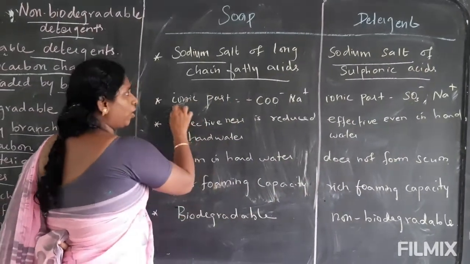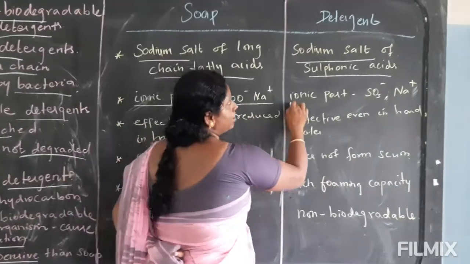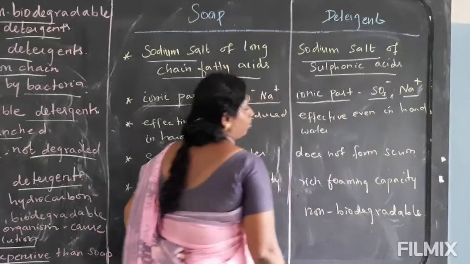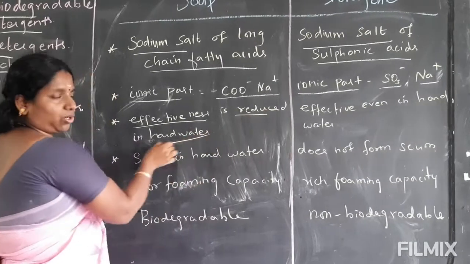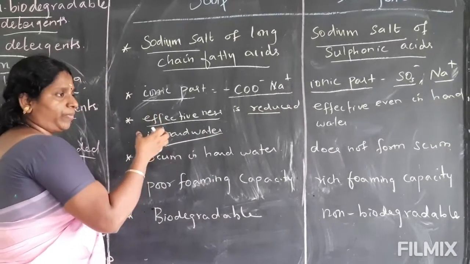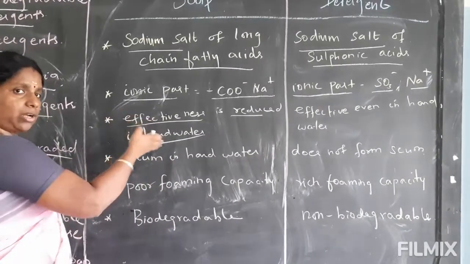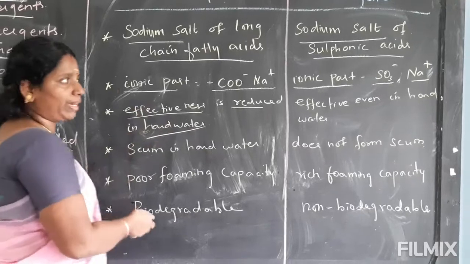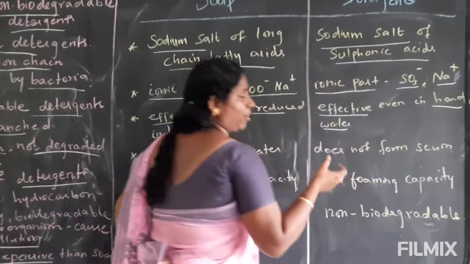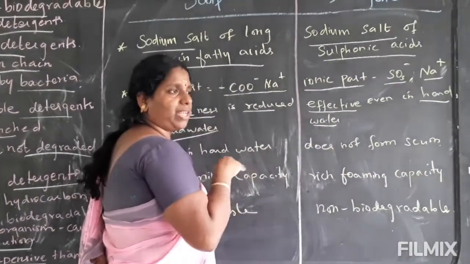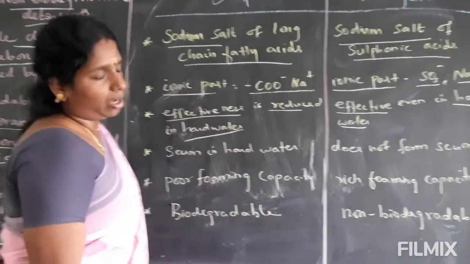Next, the ionic part: COO minus and Na plus in soap, and sulfonate SO3 minus and sodium in detergent. Soap's effectiveness is reduced in hard water because the ions present in hard water get deposited on the cloth. But detergent is effective even in hard water, because it does not precipitate any ions on the cloth.